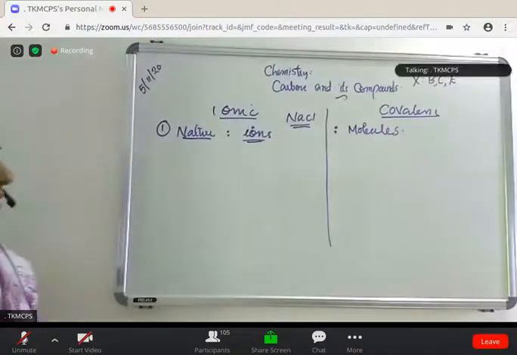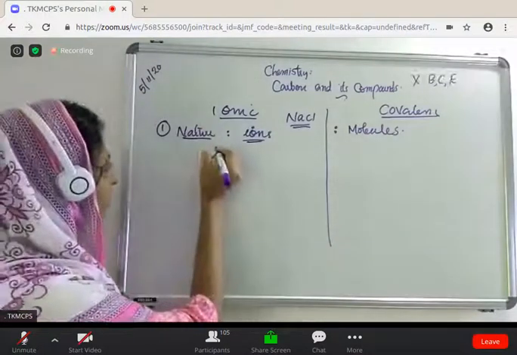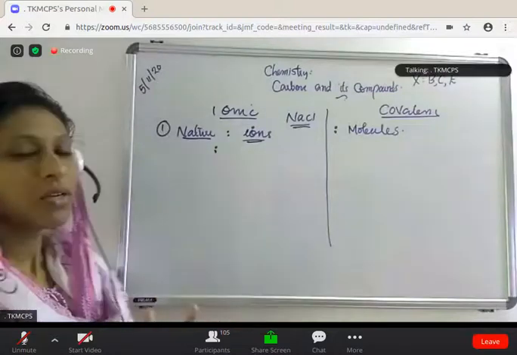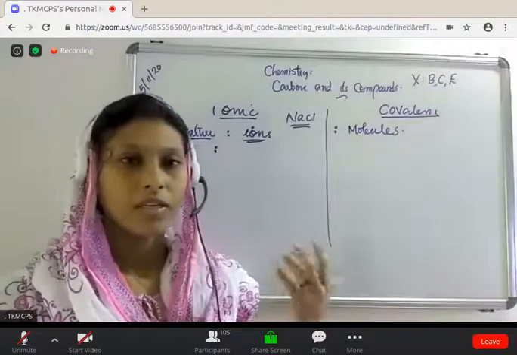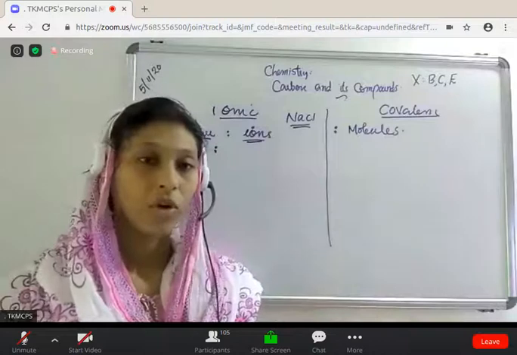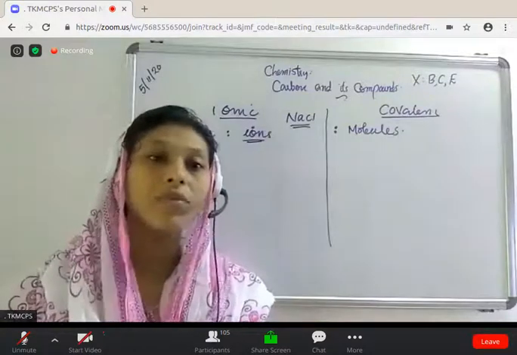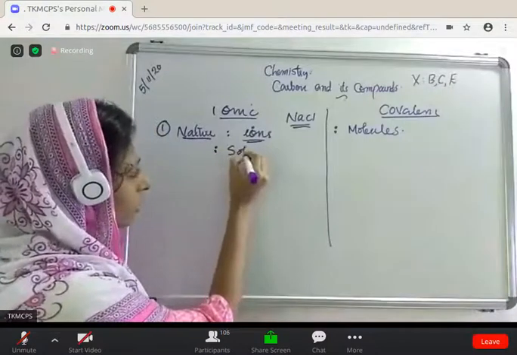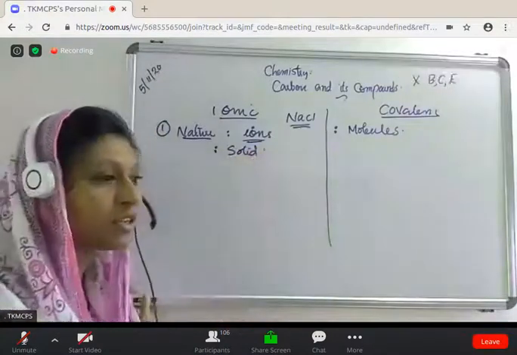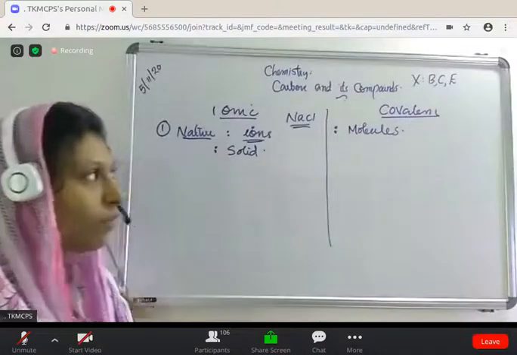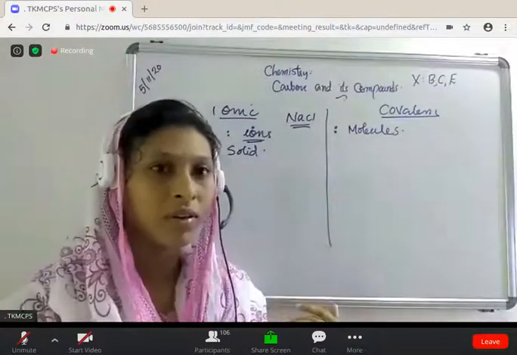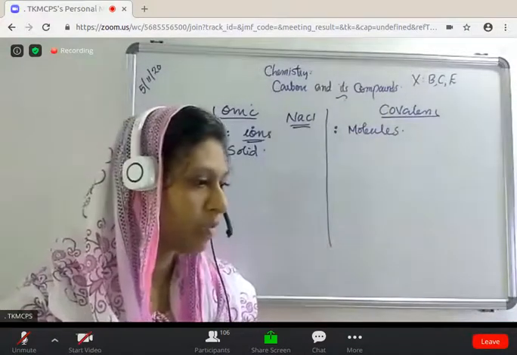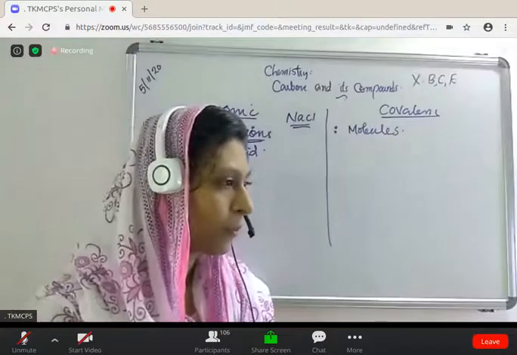Okay, then in the nature you can say that most of the ionic compounds, when you consider sodium chloride, magnesium chloride, calcium chloride, etc., exist in solid state, isn't it? They exist in solid state. Then what about the covalent compound? Which state? Please comment.